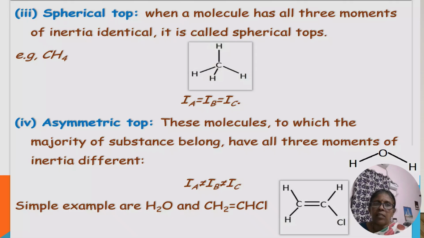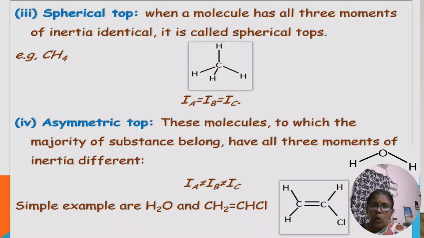Next one is the spherical top. For spherical top, we can go with CH4, one of the important examples for spherical top. Here the molecule has all three moments of inertia identical. So Ia is equal to IB is equal to IC. Then the asymmetric top molecule, here you may go with other examples, that is H2O and CH2CHCl.